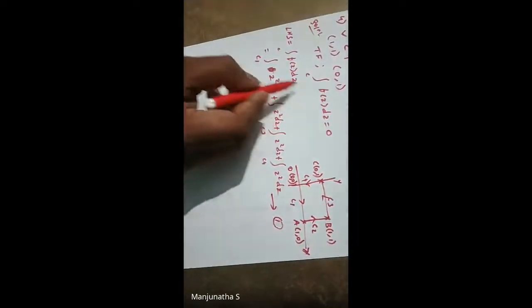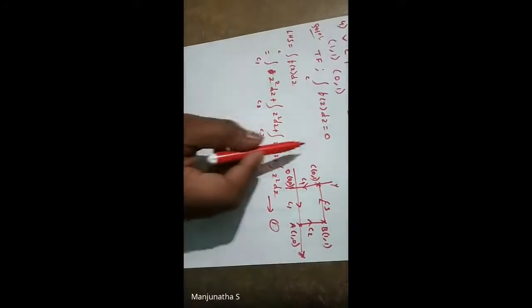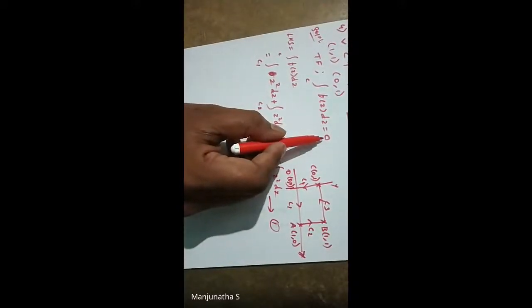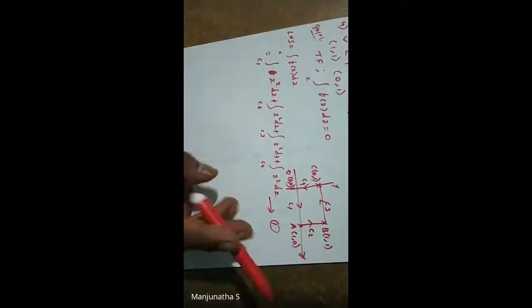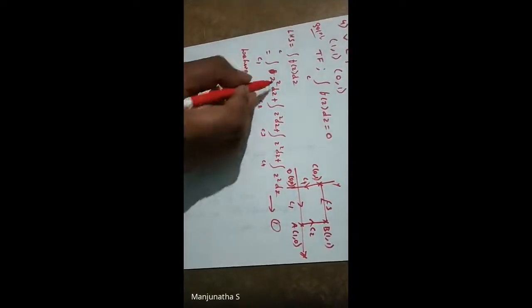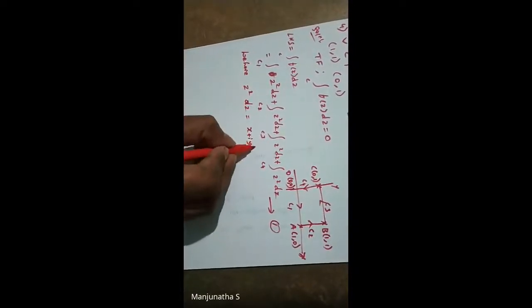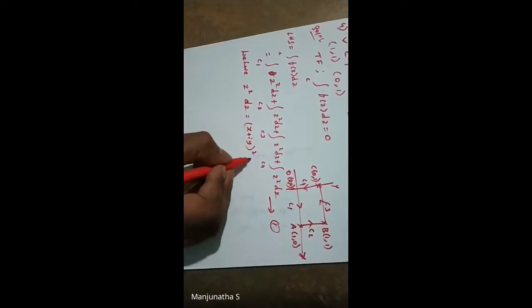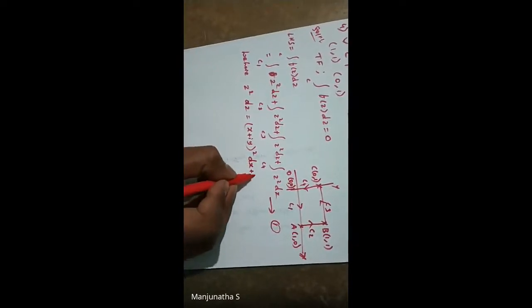So LHS part like this we consider. So RHS, how we need to get? We need to get our answer as 0. So for that we need to simplify. So here what we have? We have z square dz. So what is z square? x plus iy the whole square into dx plus i into dy.